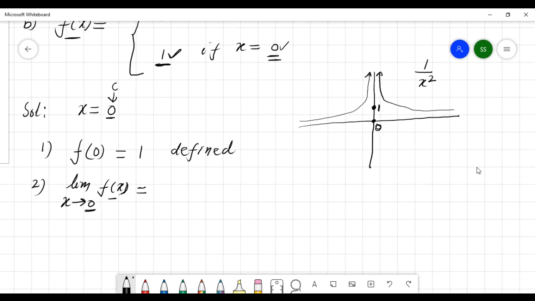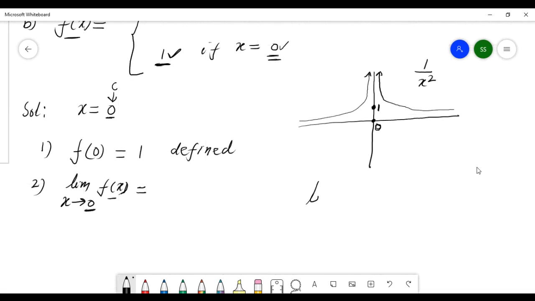Say this. So at this number 0, let me check the limit from the left. Limit as x goes to 0 minus of f of x. See this. So I am checking the left limit. At this number 0, the left limit means this side is going this way, up to where? Up to positive infinity. At this number zero, from the left, this is going forward. So that is infinity, positive infinity.